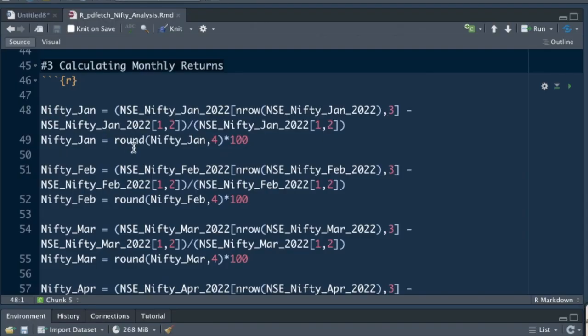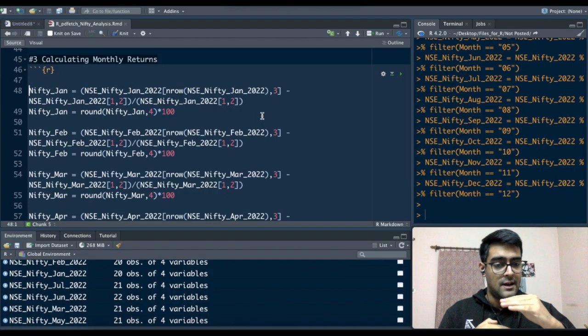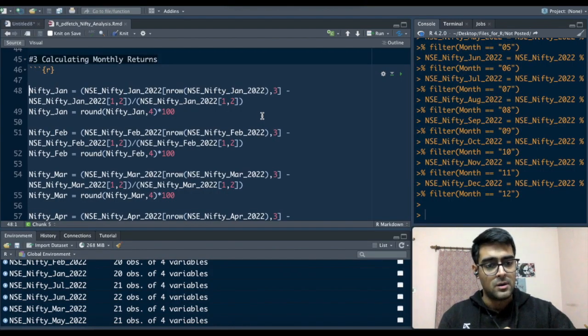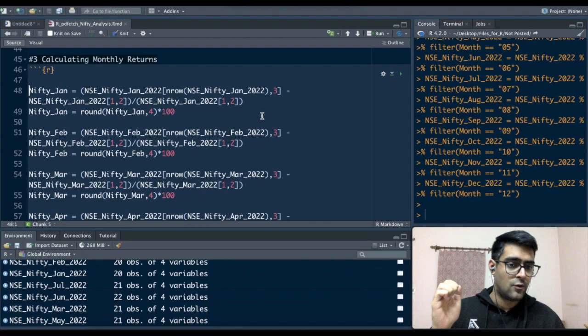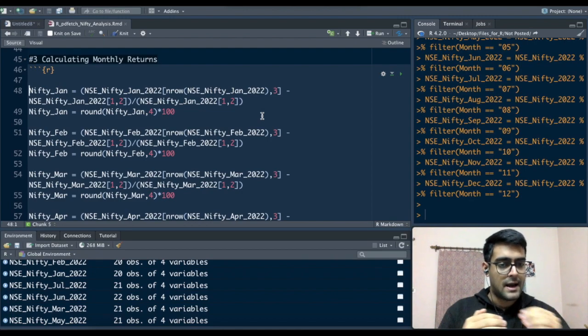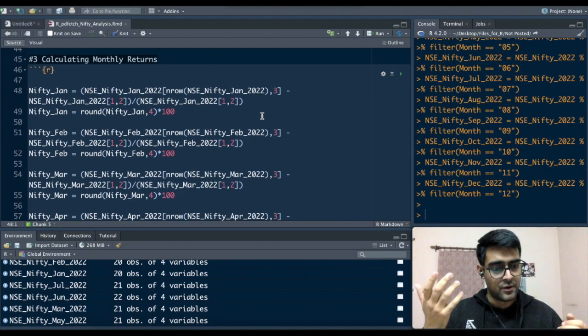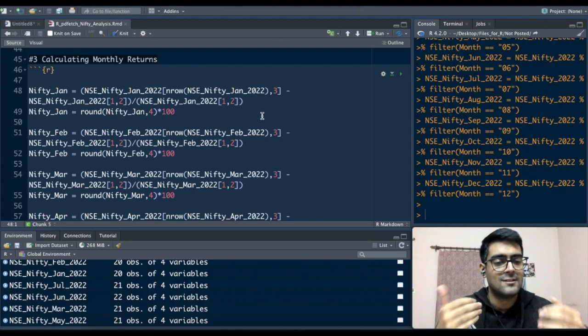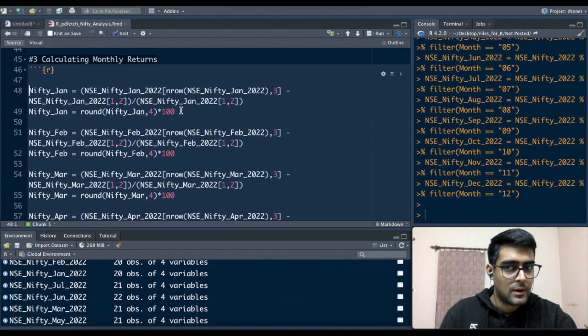I can use a loop here, but I won't be using it because I want to state it in a very simple manner. So for Nifty Jan, what I'm doing is the same thing as the previous video: taking the closing price, subtracting the opening price and dividing it by the opening price. If I invested 100 rupees at the start of the month, it became 110 at the end of the month. So it's 110 minus 100, that is 10. And I divided by the opening price. Opening was 100. So 10 by 100 is 10%, my return. This is the exact same thing that I'm doing here.